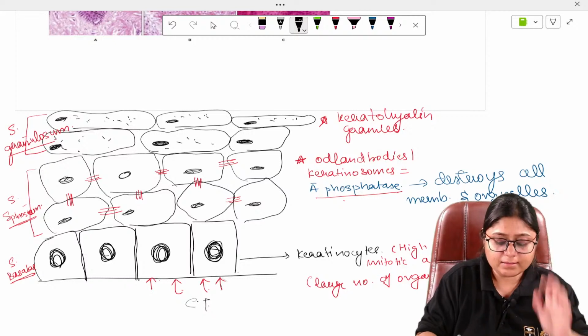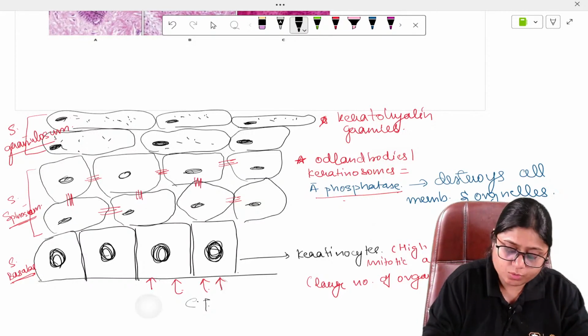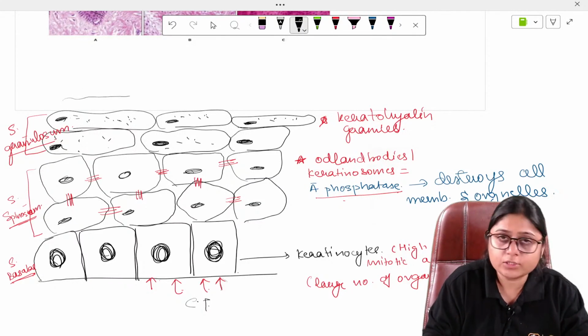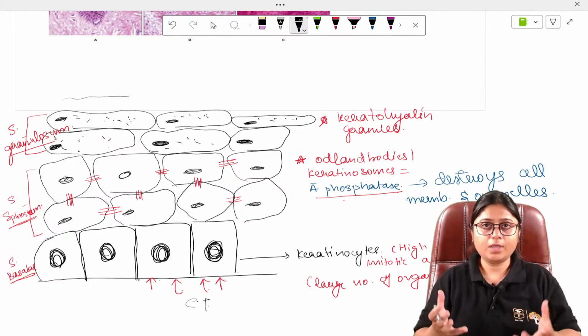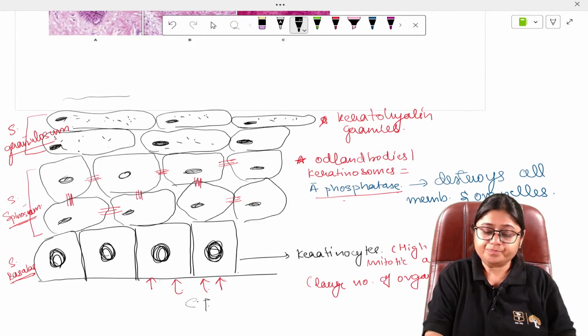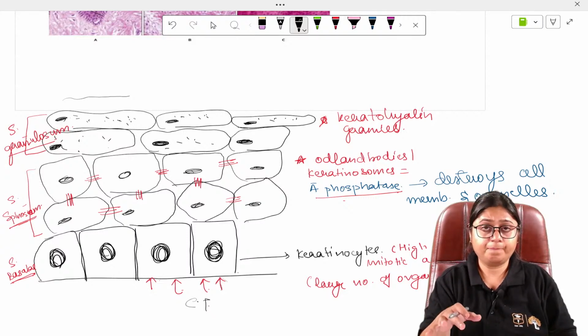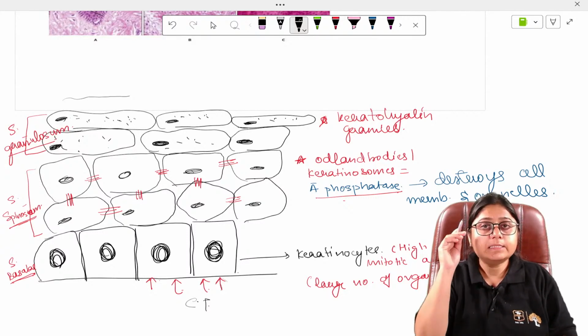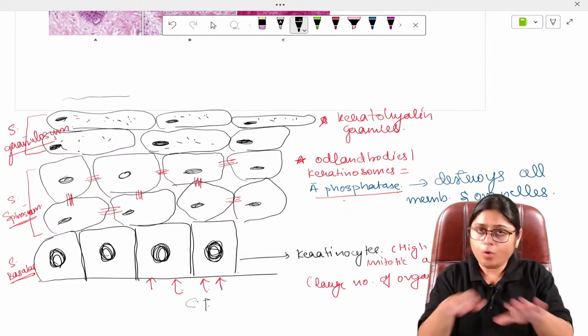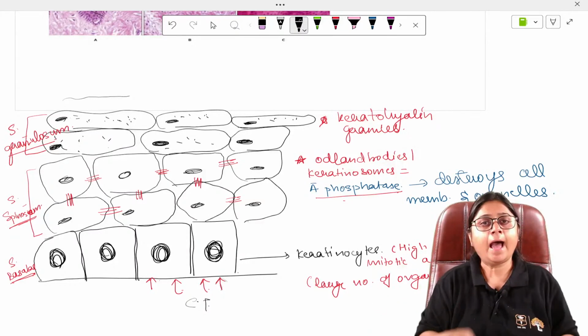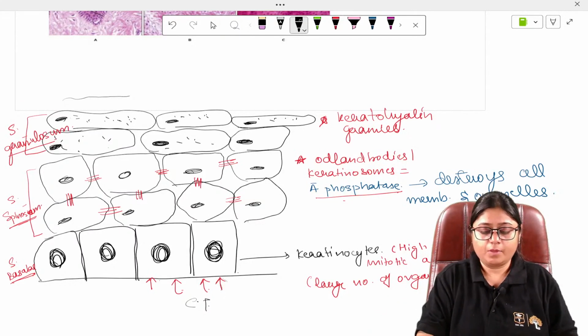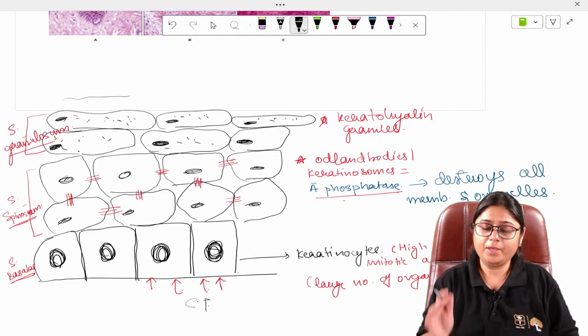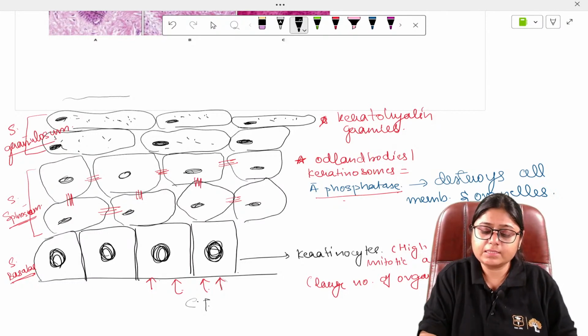So as the cells are reaching upwards, the membrane is getting destroyed. Suppose there is a balloon. Okay, imagine this is a balloon filled with water. Now I'm bursting that balloon. What will happen? All the water will spill. A similar thing happens here with the keratinocyte. Because of the release of acid phosphatase, this cell membrane is getting destroyed and the cell organelles are getting destroyed.